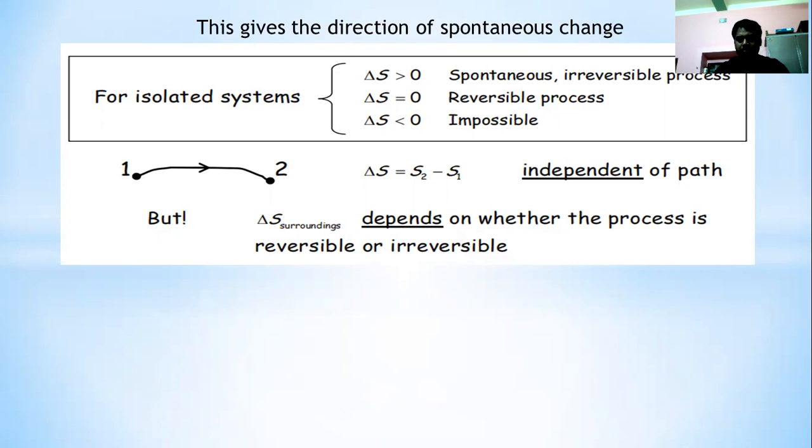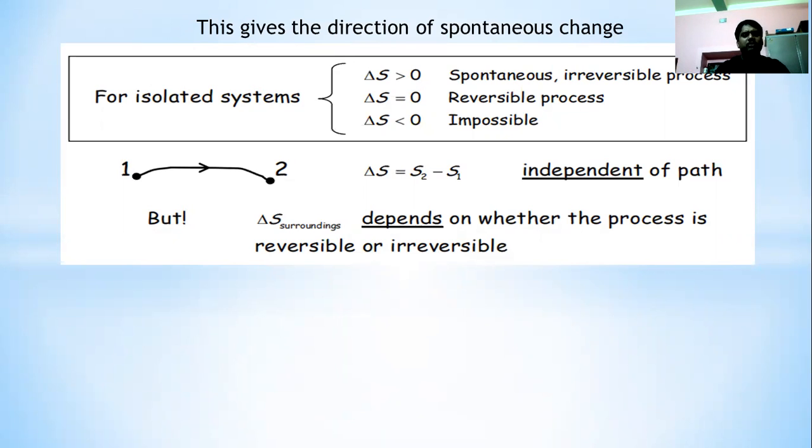Reversible adiabatic process, what will happen? Reversible adiabatic process means dq equals 0. That means heat cannot be transferred from system to surroundings or vice versa. That means dS equals dq by T equals 0. So the change of entropy will be 0. In this way we can say the change of entropy for different types of processes.